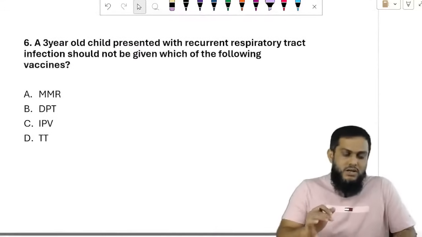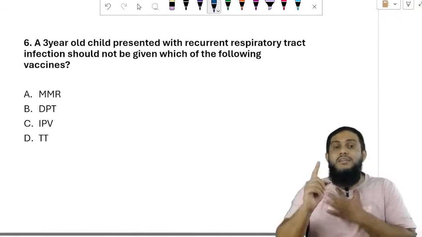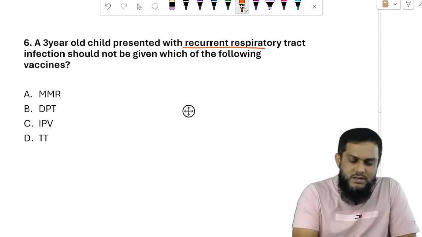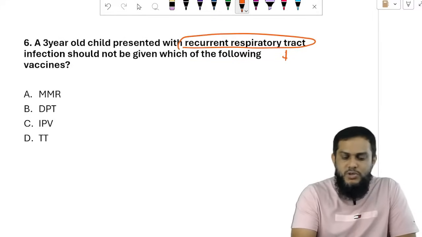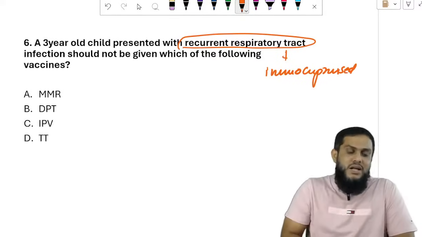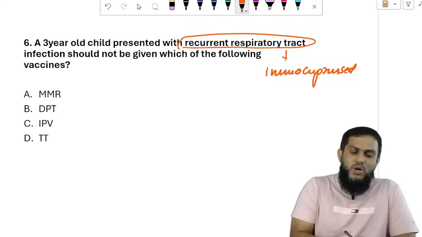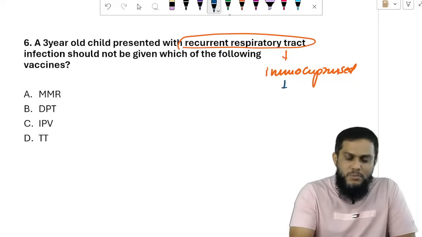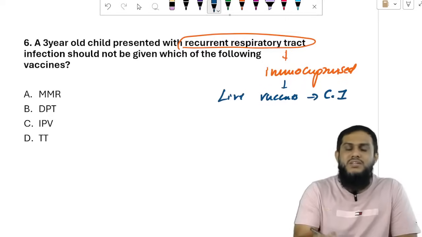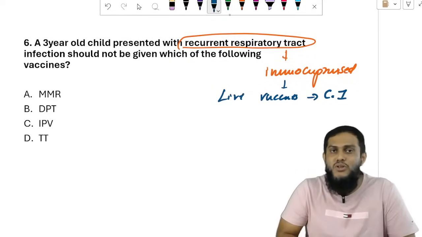Now moving on to the questions on the viral vaccines. A 3-year-old child presented with recurrent respiratory tract infection, which means the child is immunocompromised. An immunocompromised child will get recurrent respiratory tract infections. Which type of vaccines should not be given? In immunocompromised conditions, live vaccines are contraindicated. Now they are simply asking which is the live vaccine among the following.